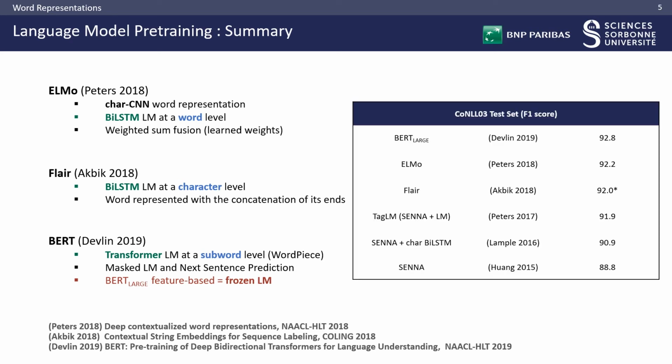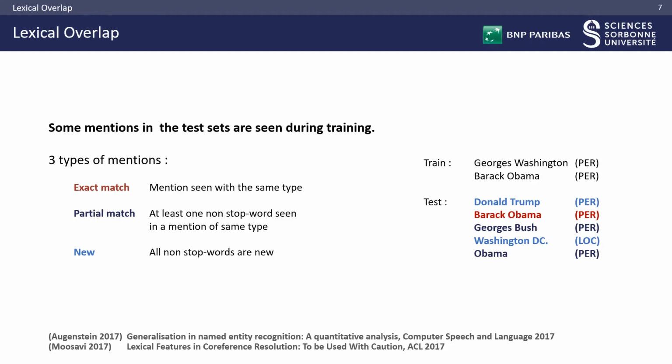As I mentioned in the introduction, contextual representations have been shown to improve performance on the standard NER benchmark CoNLL 2003. But one key issue is still ignored: lexical overlap. The idea is quite simple.